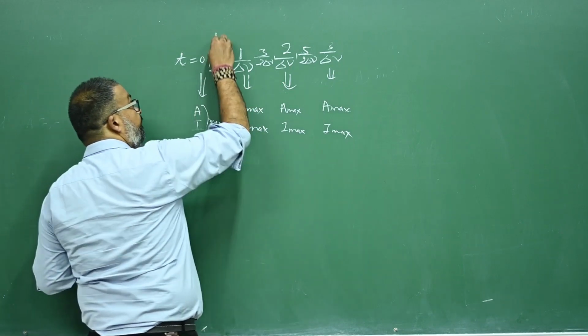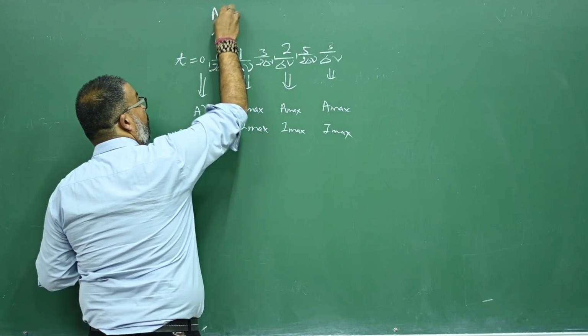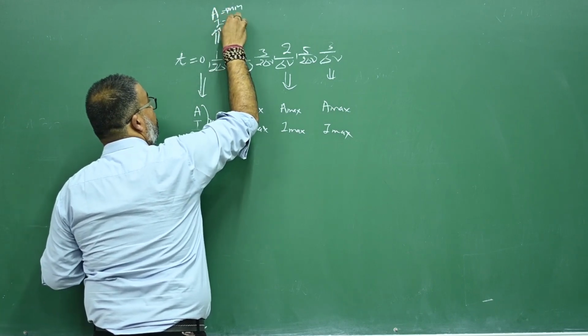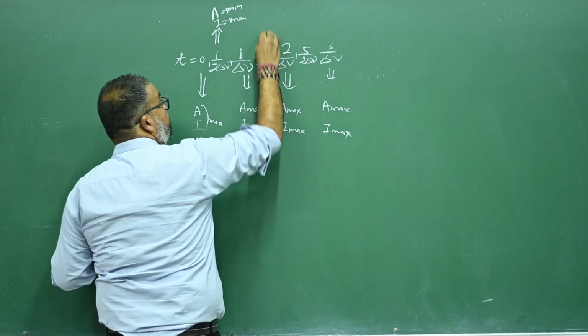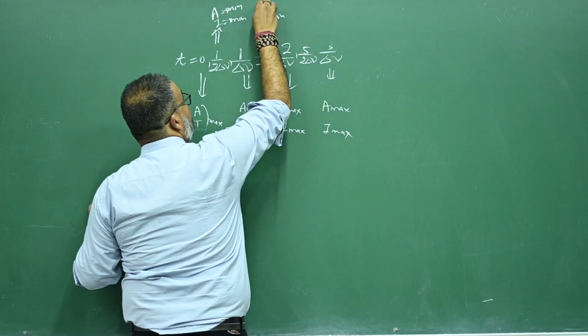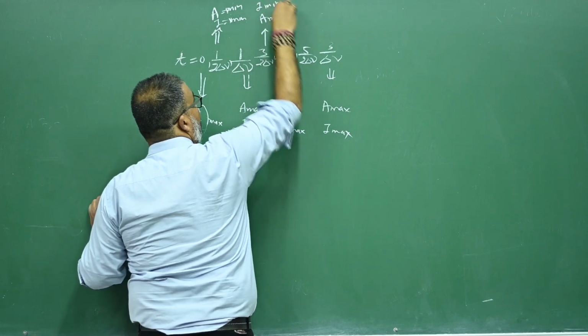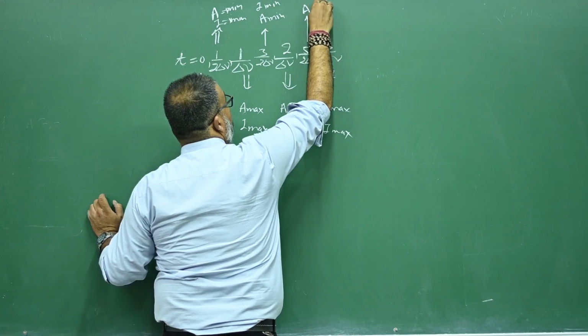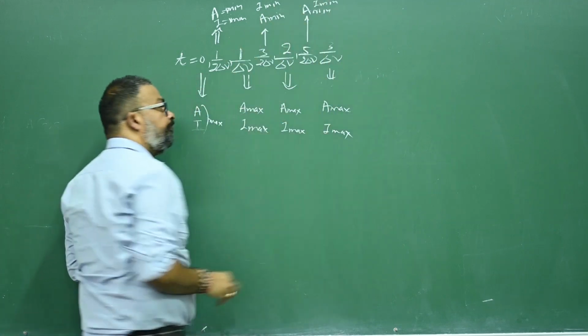At these times, amplitude was minimum as well as intensity was minimum.